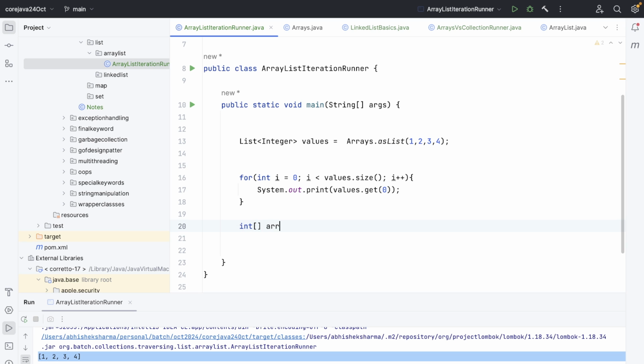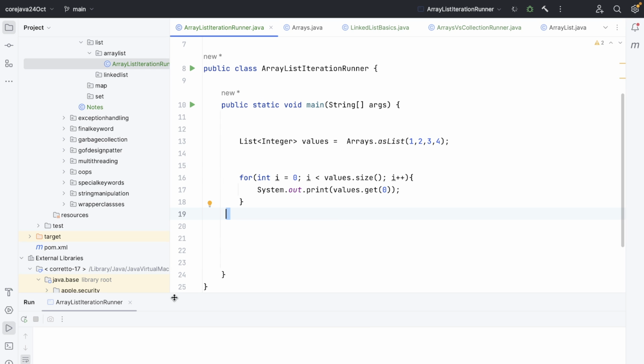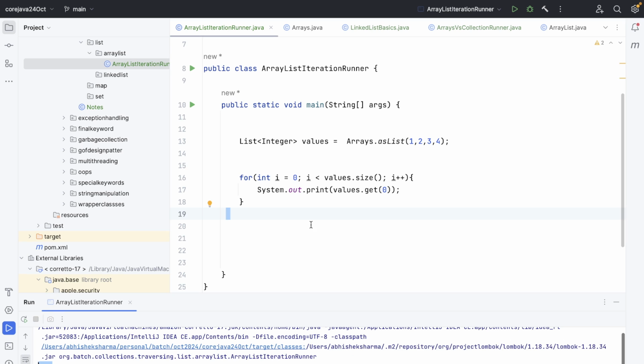So I can pass the index, like I can pass the index in the array. If it was integer array equals new integer array with 1, 2 and 3, right? I can get the same value by array and 0, right? And the index can be anything. So this thing is exactly a replica of this thing, and how I'm getting the value is a replica of this thing, right? So now, if I try to run this, one more thing to do is the sys out later. Okay, not required now. So this is a normal for loop. Okay, my bad, I need to put i over here. All right, so let's run it again. Now we'll get 1 2 3 4, right?